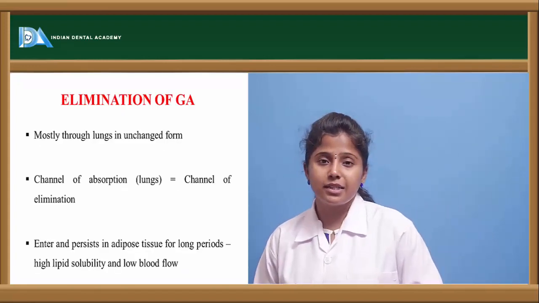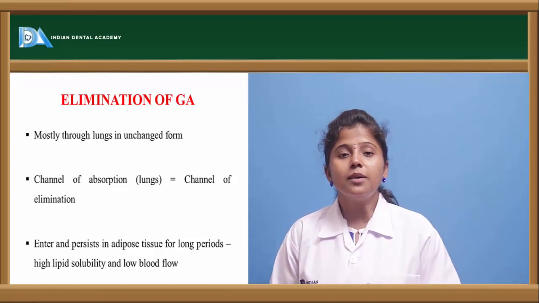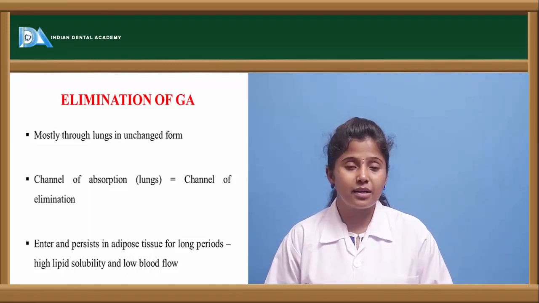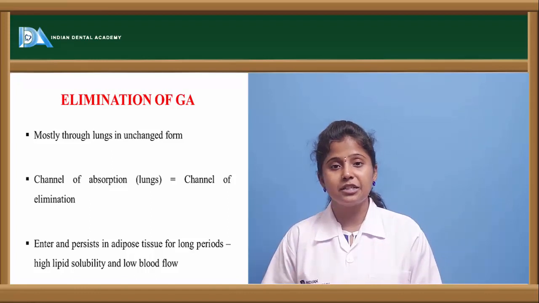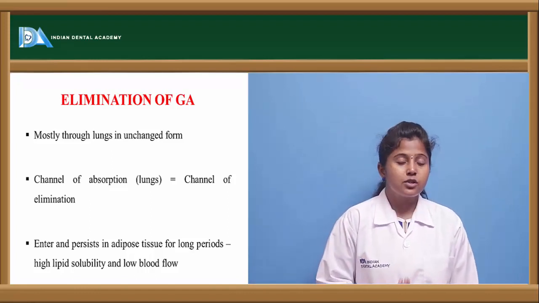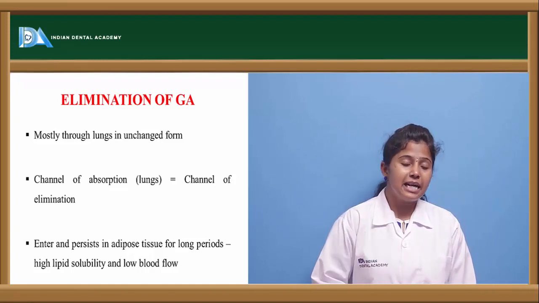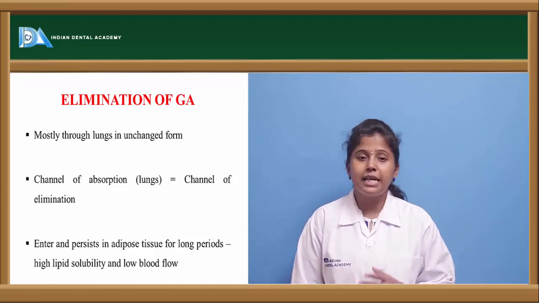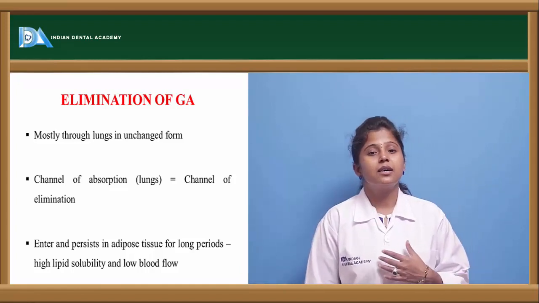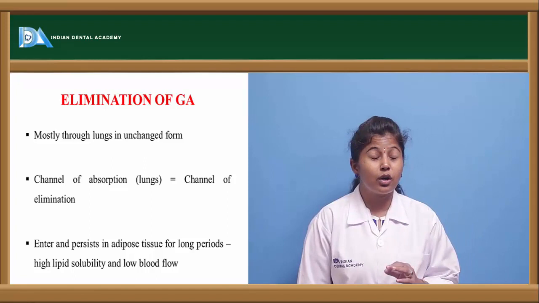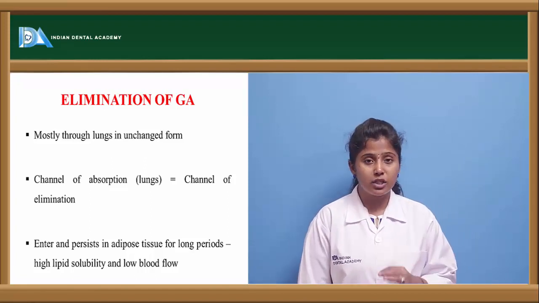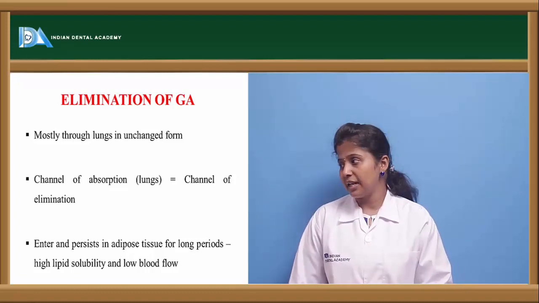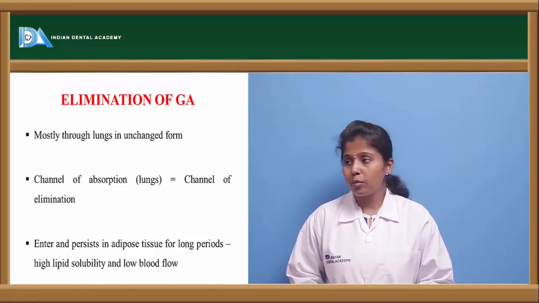How are these general anesthetics eliminated? Mostly the entry route is the elimination route. We give inhalation anesthetics through the lungs, so they will be exhaled out, eliminated from the lungs themselves, mostly in unchanged form. They are eliminated the same way they entered, and they do not undergo any metabolic reactions.